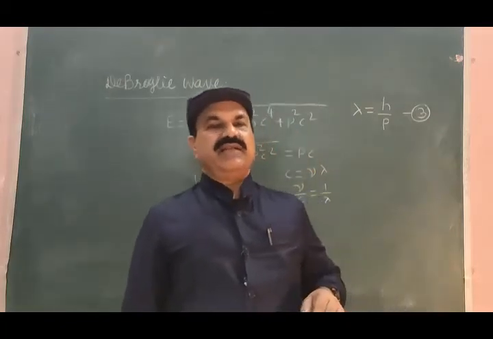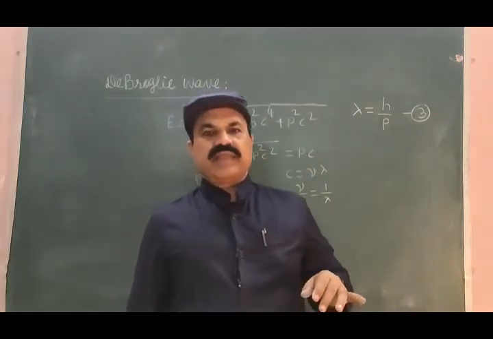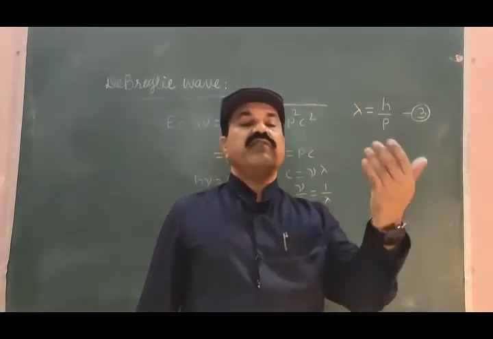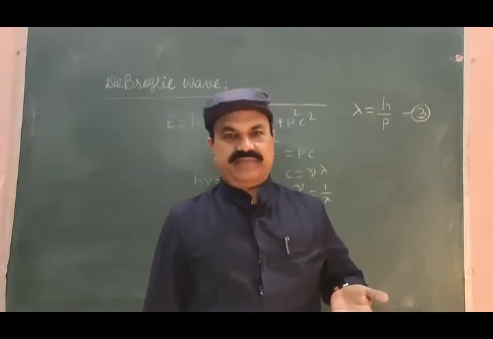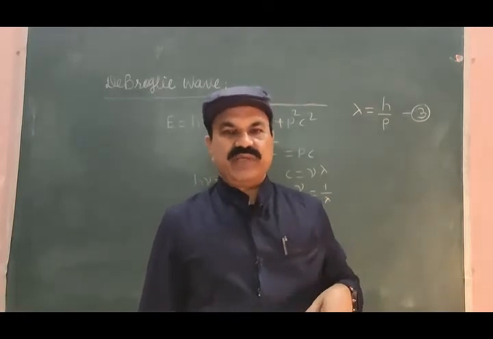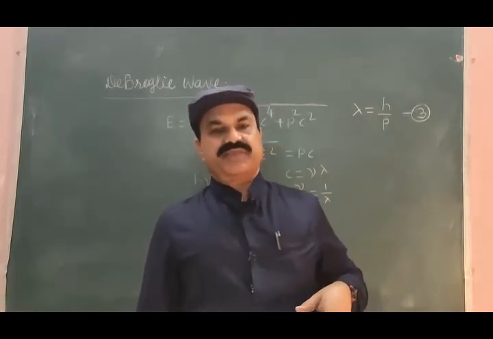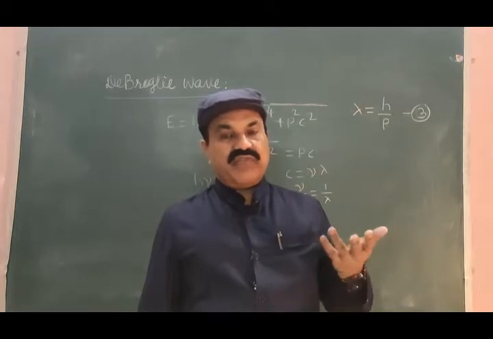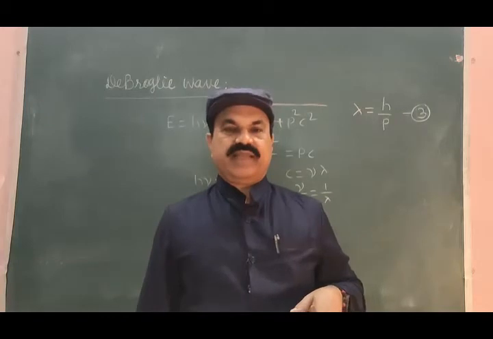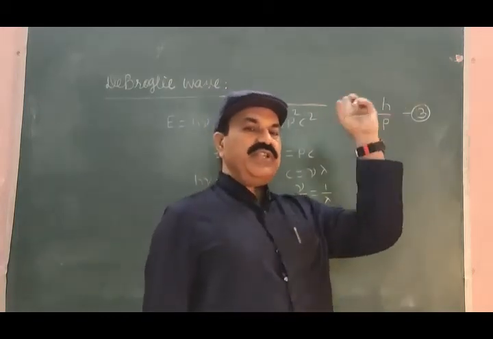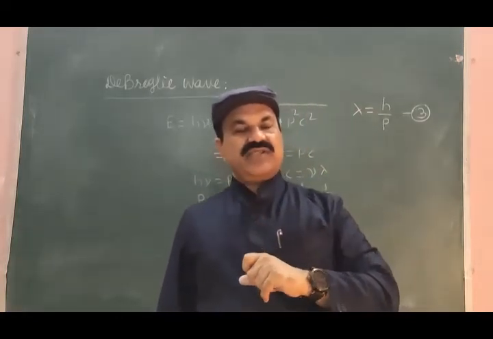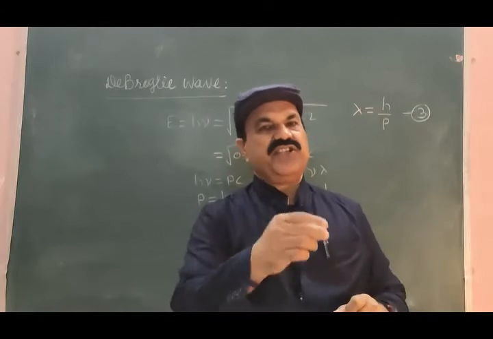For example, electron. An electron can move with a velocity of about 10 to the power 5 meter per second. Of course, this velocity is small as compared to the velocity of light, but this velocity is still large. And therefore, just similar to the photon, de Broglie thought that an electron must have a certain wavelength when it is in motion.